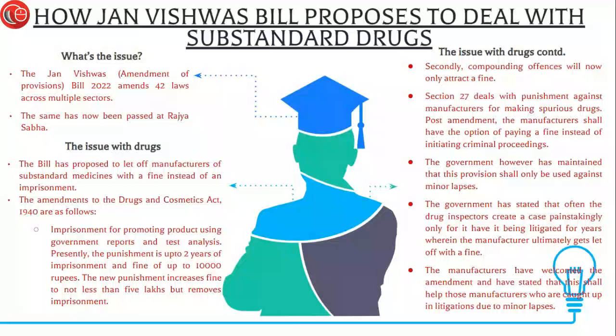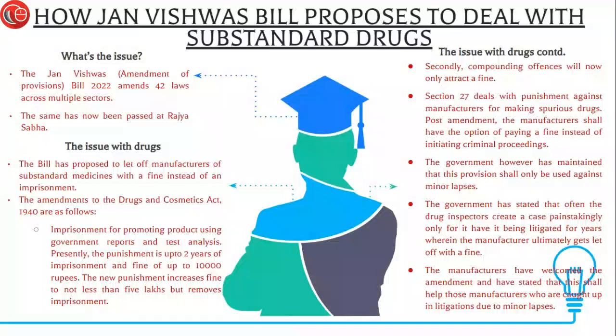So the existing section 27 says that let's say there's a manufacturer who manufactures for sale and for distribution, or somebody who sells, distributes, exhibits, or keeps for selling these sort of drugs, which are, A, an adulterated drug that has the likelihood of causing death or causing such injury which falls within the ambit of what we understand as grievous hurt in the IPC.